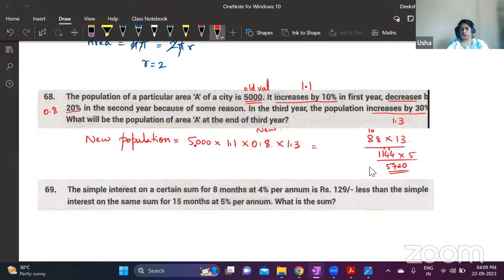Usha has given 1320. I think there is a mistake in the calculation that you have done. I have not given options because answers are highlighted there. So 5720 is the answer. Correct.